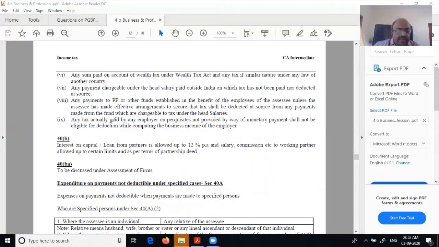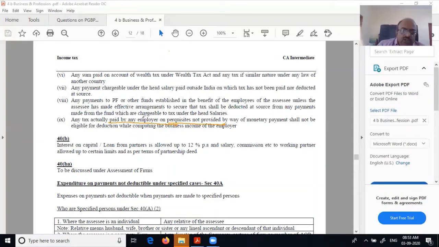Now, any tax actually paid by the employer on perquisites. Again, we saw perquisite is paid, and tax on perquisite is whose obligation? Who is to pay tax on the perquisite?